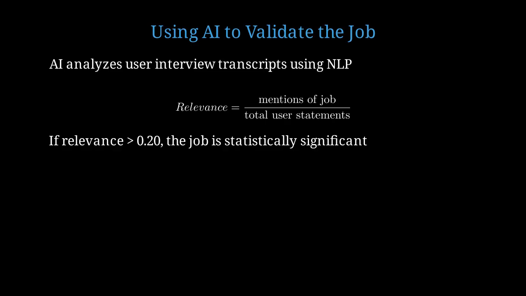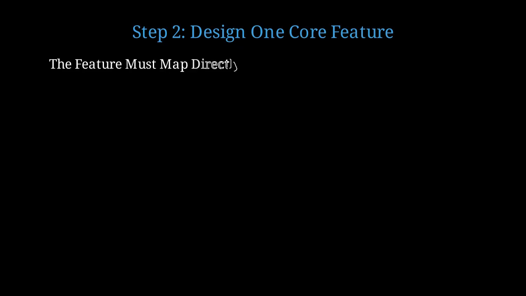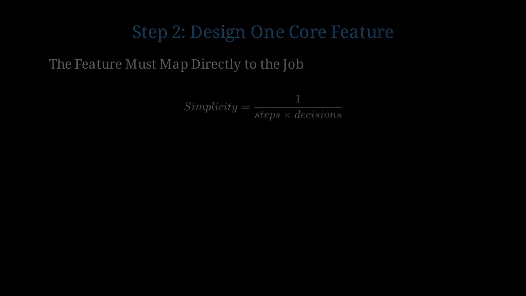Step 2. Design one core feature that directly addresses this job. This is where most founders fail. They build feature sets instead of focusing ruthlessly on one. The feature must map directly to the job with minimal cognitive load. We can quantify this using information theory. Simplicity equals 1 divided by steps times decisions. Fewer steps and decisions mean higher simplicity and better user experience.